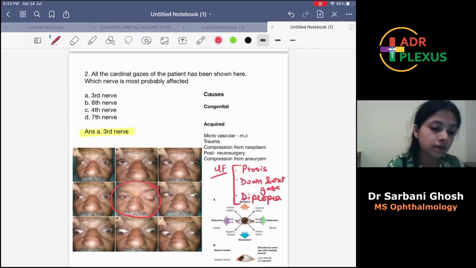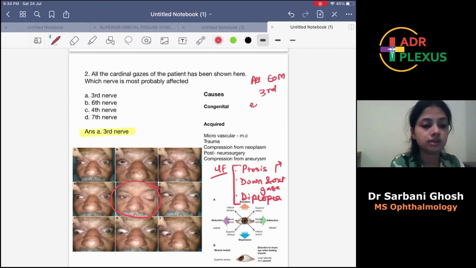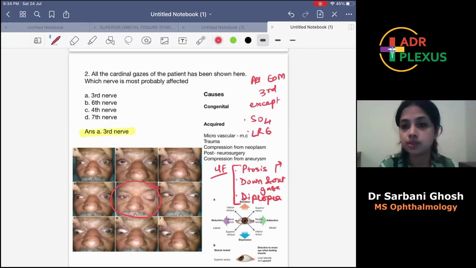Down and out gaze. Why does this happen? This I'll tell you. All extraocular muscles you must be knowing are supplied by third nerve except SO4 and LR6. SO4, superior oblique, is supplied by the fourth nerve and the LR, that is lateral rectus, is supplied by the sixth nerve.